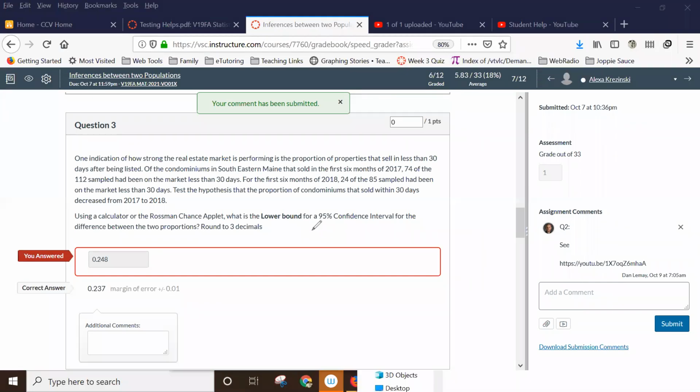for H0, we're going to say the proportion of houses sold in 2017 is no different from the proportion of houses sold in 2018, and any difference is just explained by sampling error. And then for H1 or HA, we think that the proportion in 2017 was greater than what it was in 2018. Okay, so that's our H0 and HA. Notice this is the claim. H1 is our claim. HA is our claim.